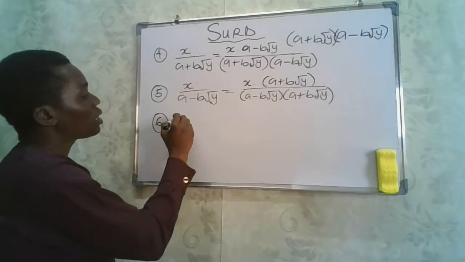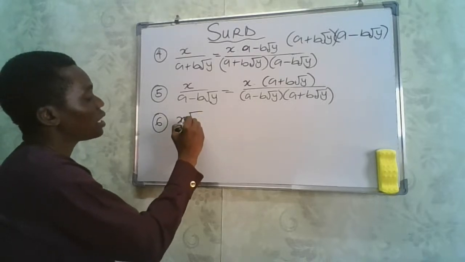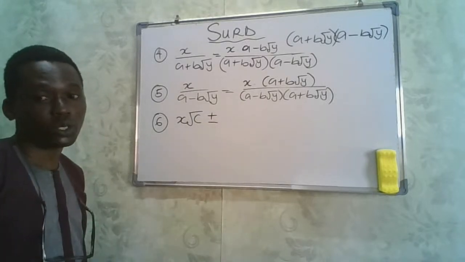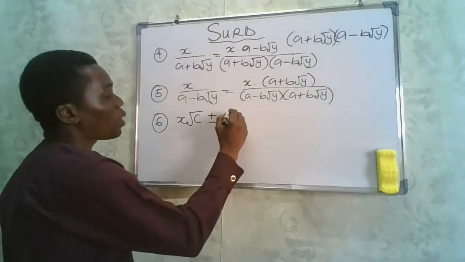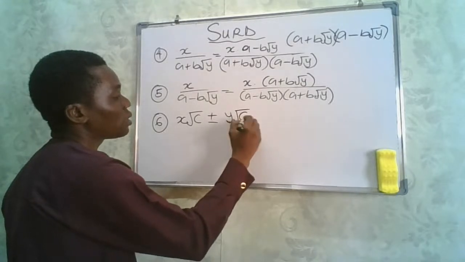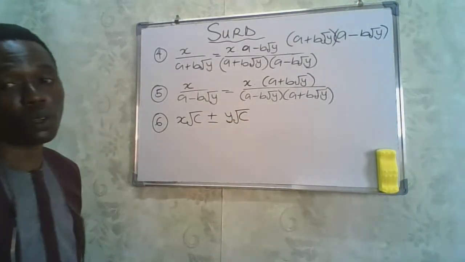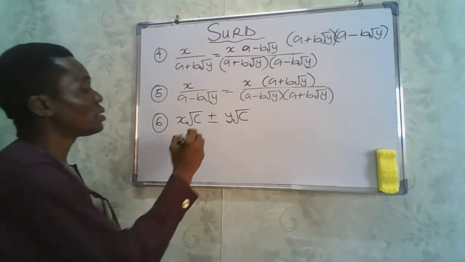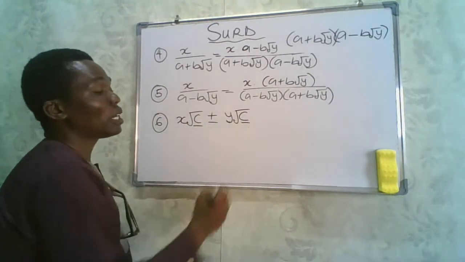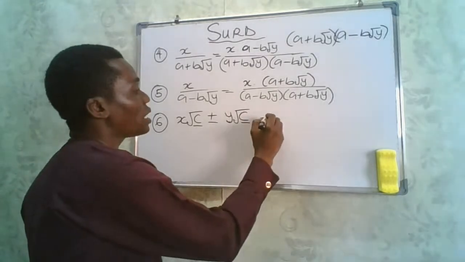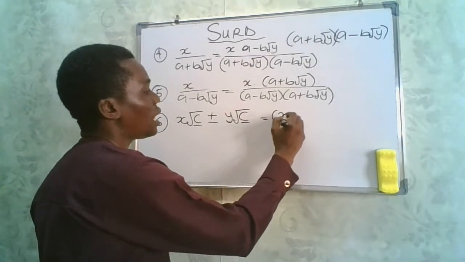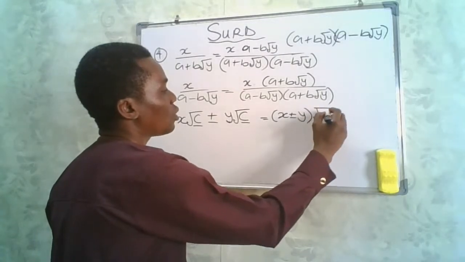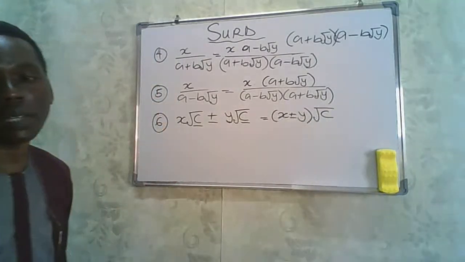If you are given x root c, plus or minus y root c, as long as this is a plus or minus, because they have the same irrational surd, we can simply add or subtract the numbers and then put the common surd with them.